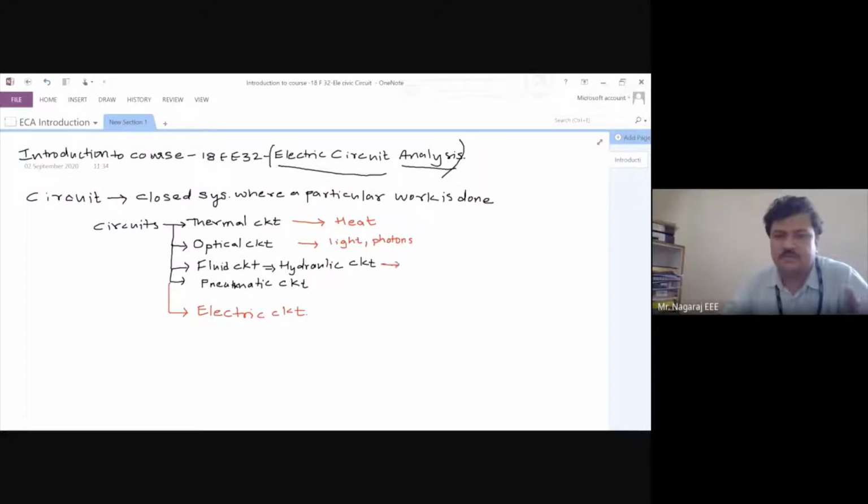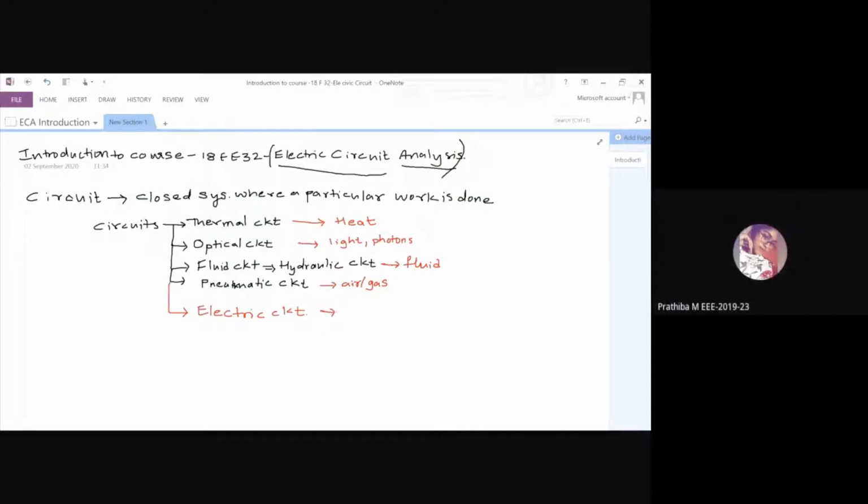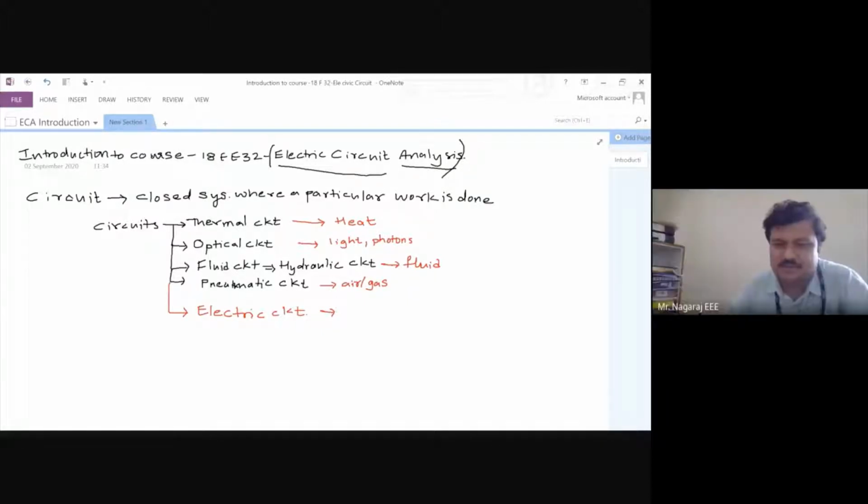Hydraulic circuit, it is fluid, because already I have written there. Pneumatic circuit? Air. Yeah, it is air or gas, any type of gas. Now, tell what is an electric circuit. Electrons. Yeah, electrons or charge carriers.